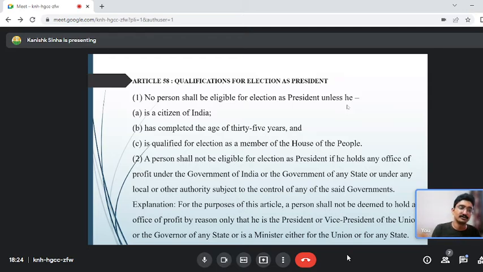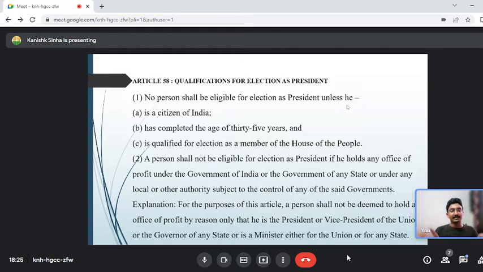However, the Supreme Court overruled Jaya Bachchan's contention and stated that, madam, even if you have not taken any salary, if you have not used any facilities of third AC, first AC, flight, that is not the point. The point is, if the office that you were holding was a government office, having control of the government in one way or the other, that office has the capacity of giving you a payment. Whether you take the payment or not is not an issue. If that office gives you a payment of 1 lakh, 2 lakh, 50,000 with different facilities, that office becomes an office of profit and you will be disqualified from the election.